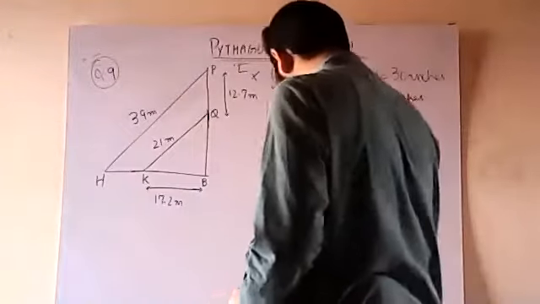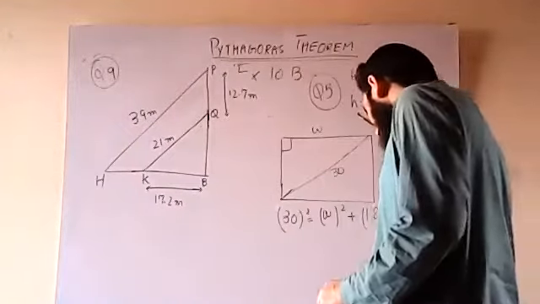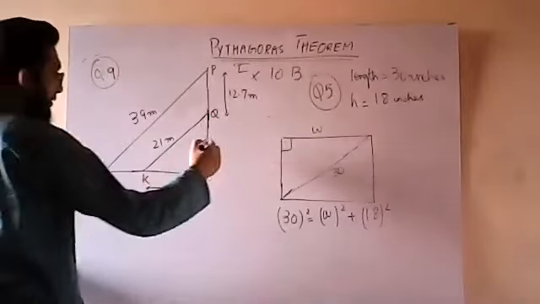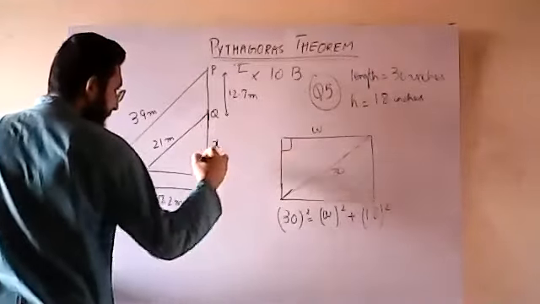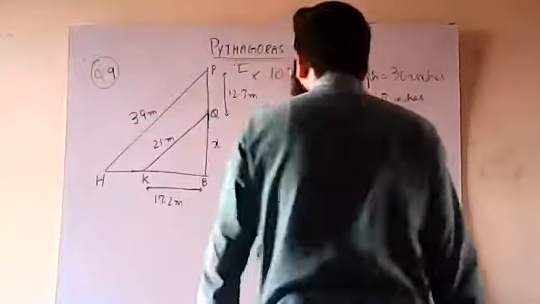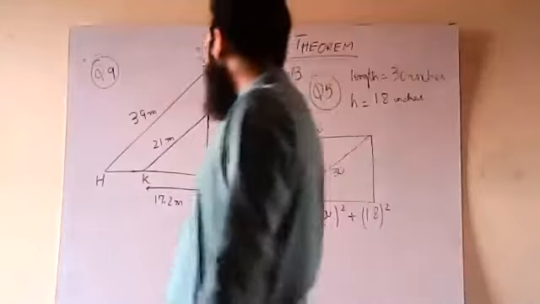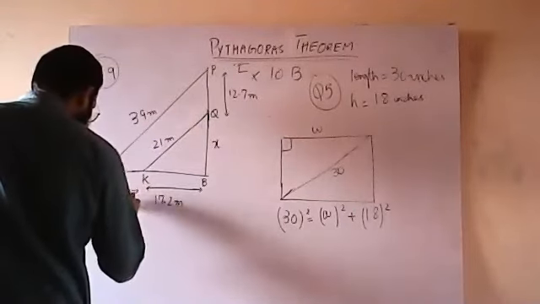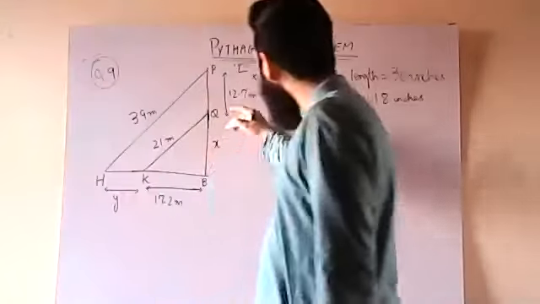Basically, the question is saying that we have to find the value of BQ. This is BQ. Let me name it X. Then we have to find the value of HK. Let me name it Y. We have to find this value and this value basically.